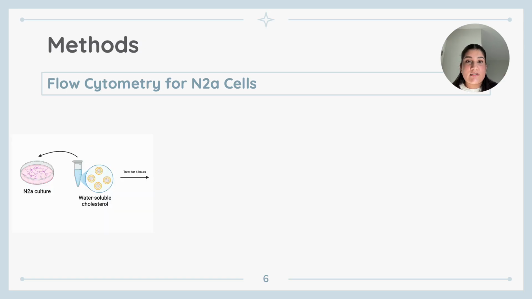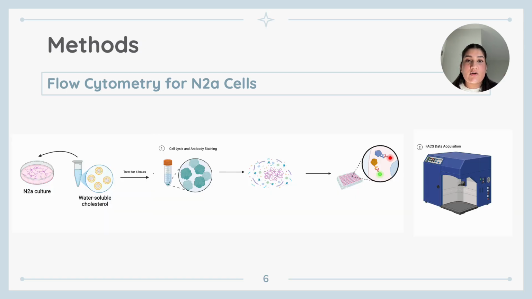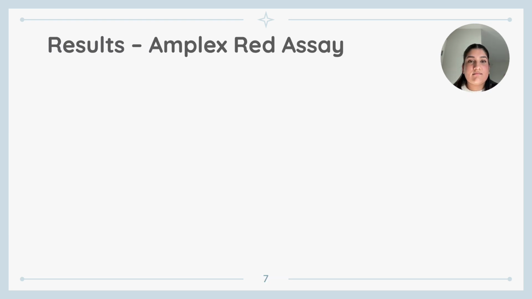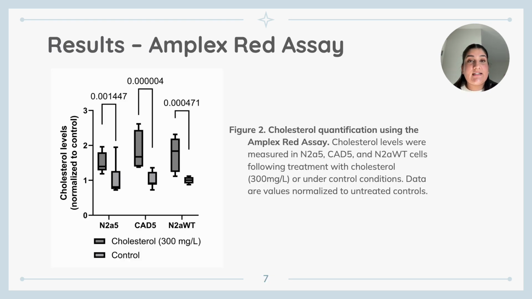For the experiment, we treated the N2A cells with cholesterol and then followed our lab's established flow cytometry protocol as is highlighted here. Here is a figure depicting cholesterol quantification using the Amplex Red assay. We found that cholesterol levels significantly increased in the cholesterol-treated cells compared to their control counterparts, indicating that our cholesterol overload model successfully elevated cholesterol levels, providing a valid system to further investigate prion protein mechanisms.